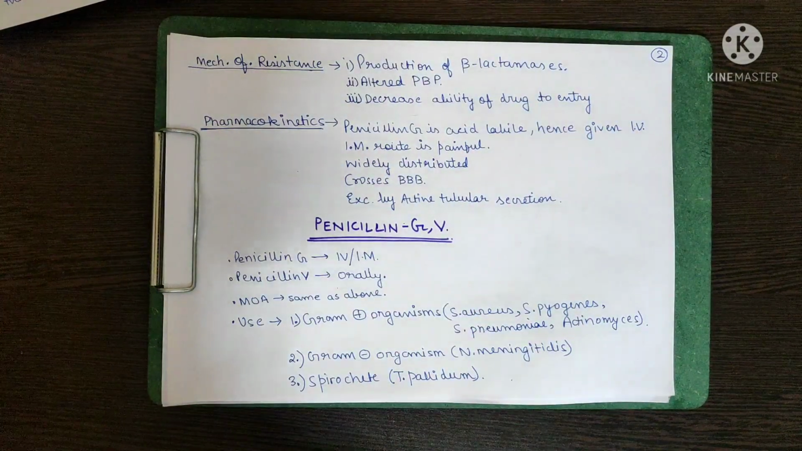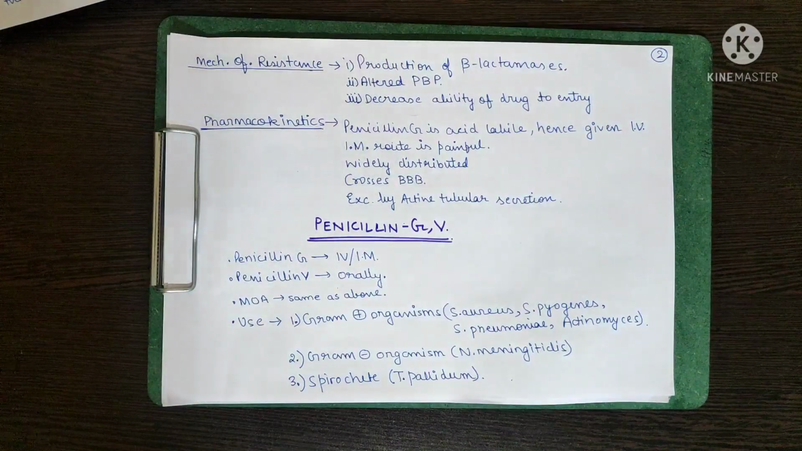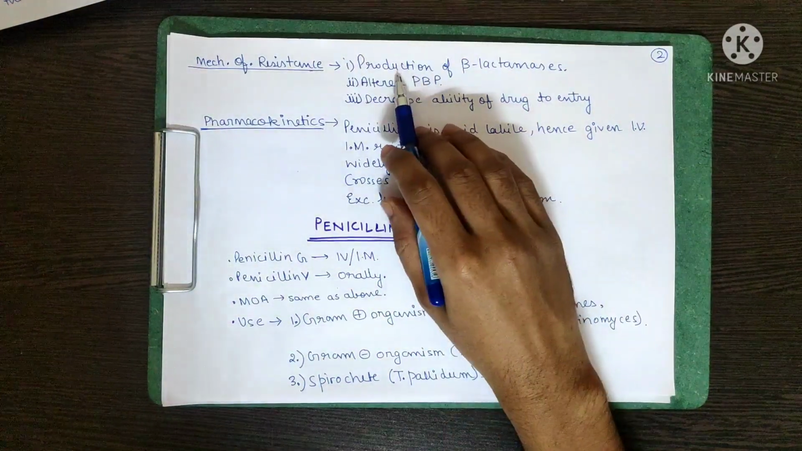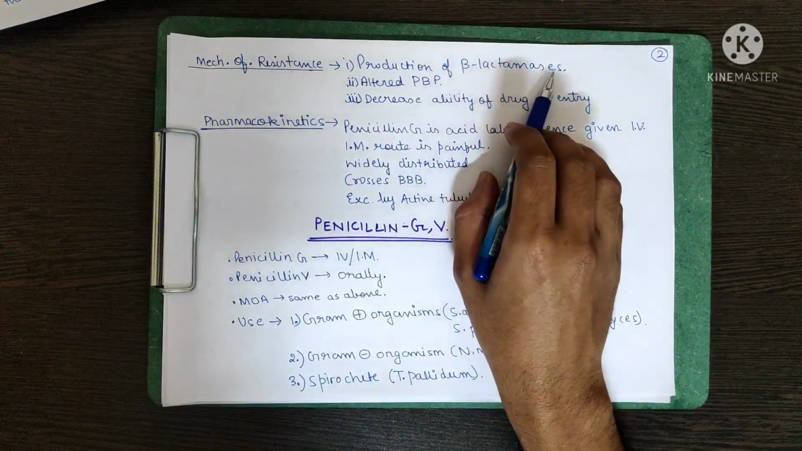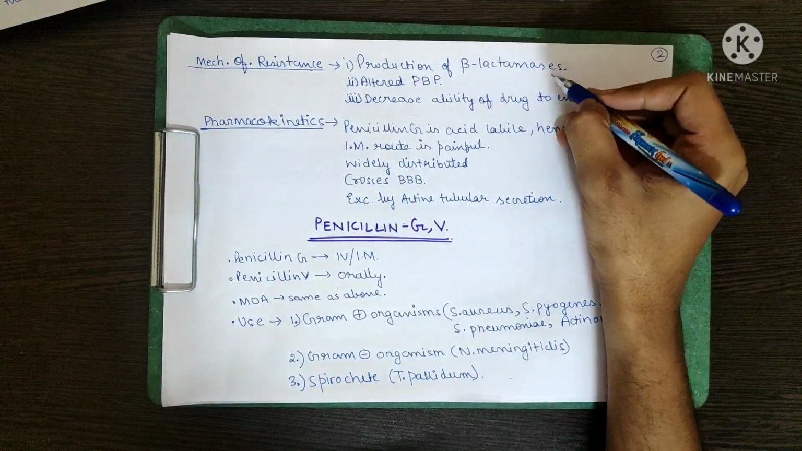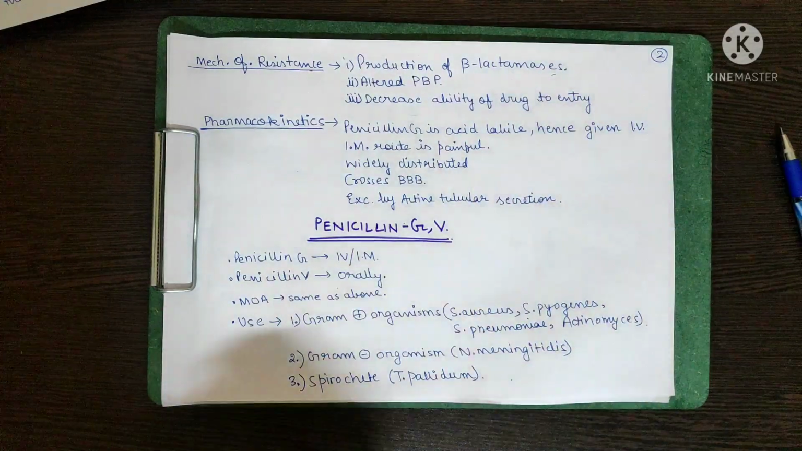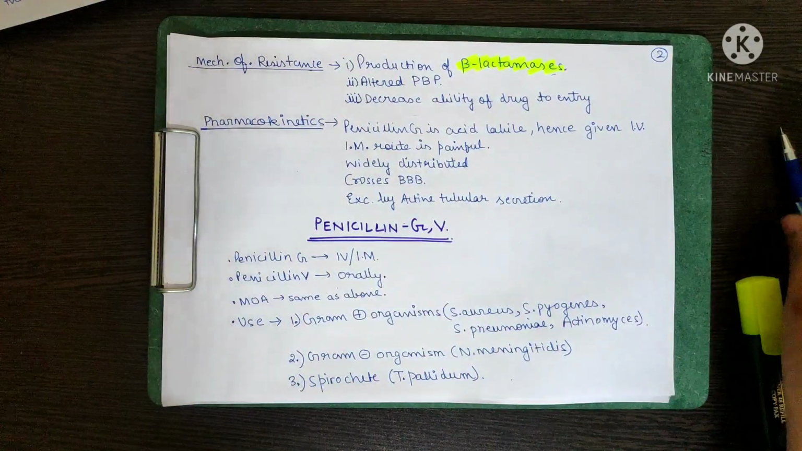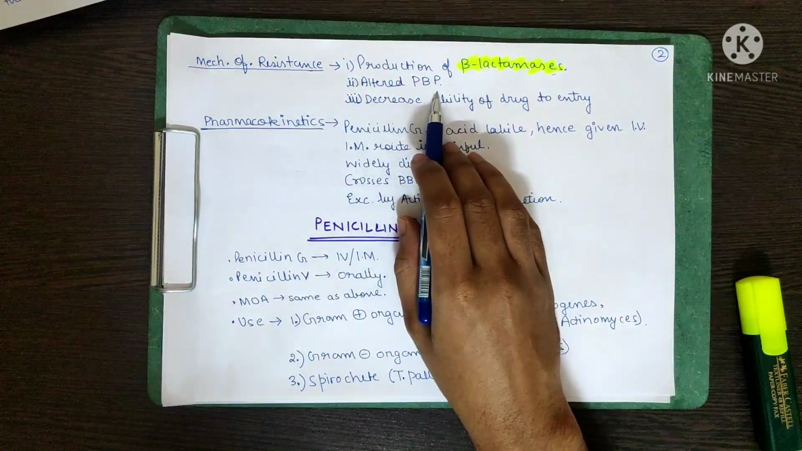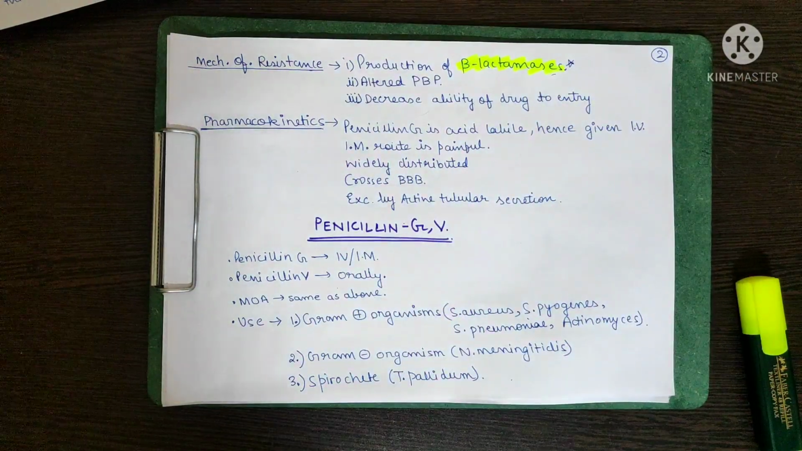Now coming to the next part, mechanism of resistance. We all know that penicillin is a beta-lactam. So the organism produces a beta-lactamase. You can decipher from the word that beta-lactamase means something that breaks the beta-lactam ring. And what has the beta-lactam ring? Of course, the penicillin. So production of beta-lactamase is a very important point that you have to know, a cause of resistance to penicillin. Other reasons that are less important are altered penicillin binding protein and decreased ability of the drug to enter. The most important point is the production of beta-lactamases.